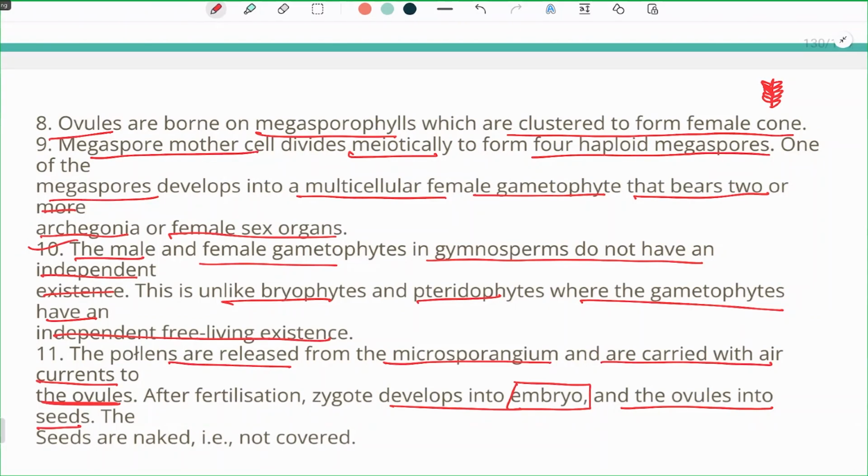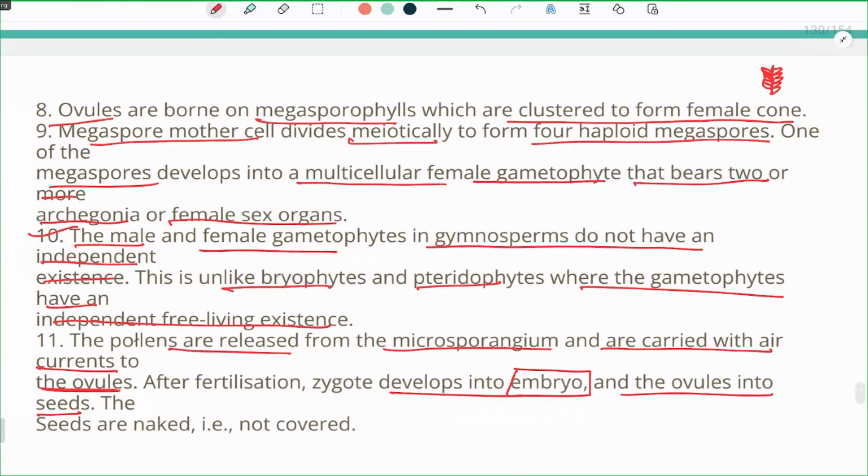But the seeds are called naked, not covered, because of the absence of any flower. If the flower is present, it will get converted into fruit. But due to the absence of flower, they are not converted into fruit, which is why the seed is naked.